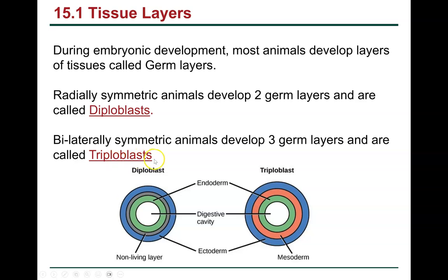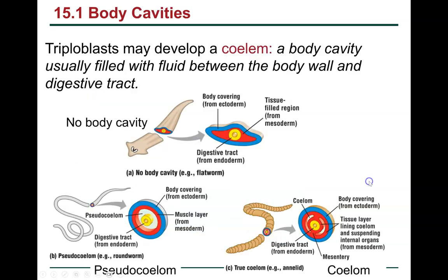Then we have triploblasts, and these are going to be your bilaterally symmetrical animals. They're going to develop 3 germ layers, and we've got that tri right there in the prefix, tri meaning 3. So looking at the picture, the triploblast has indeed 3 different layers, and the diploblast not quite at 3. They just have the 2. So those are your next 2 terms on your study guide.